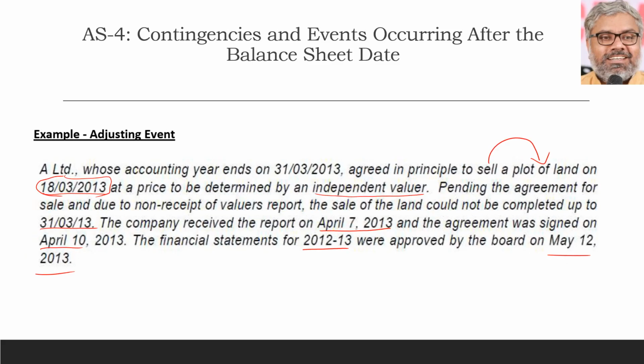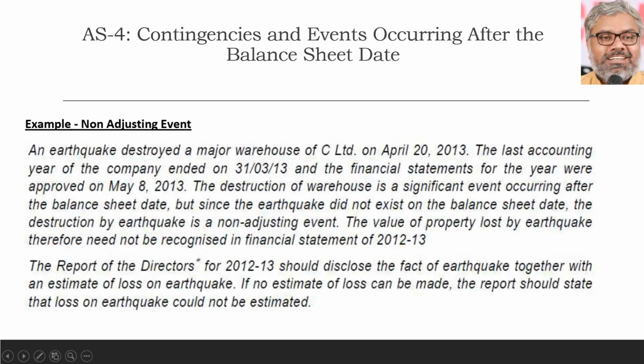We cannot just take these examples as standard. We have to understand the facts of whatever case is presented to us, and according to the facts, we need to apply the concept of adjusting event or non-adjusting event, checking whether the condition related to this event already existed on the balance sheet date or not.